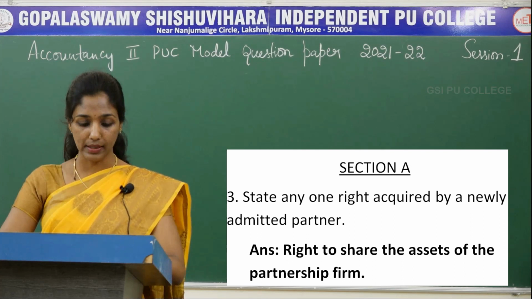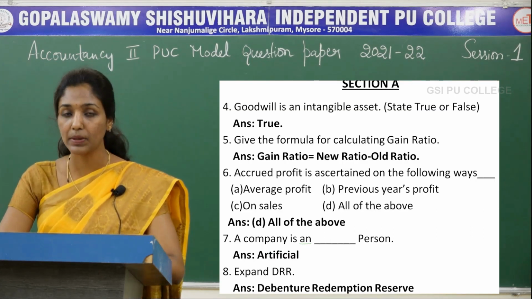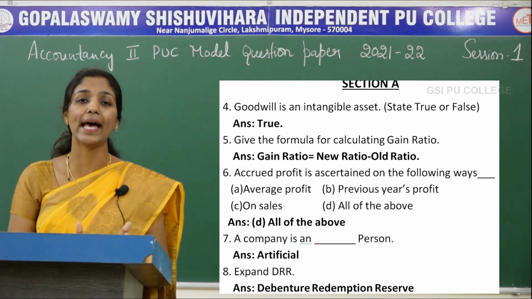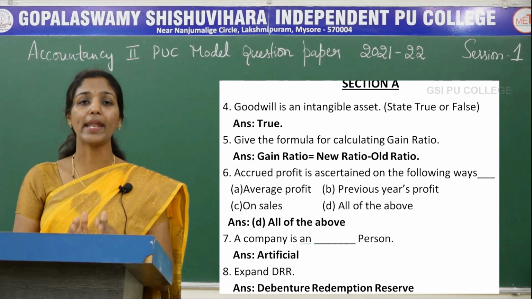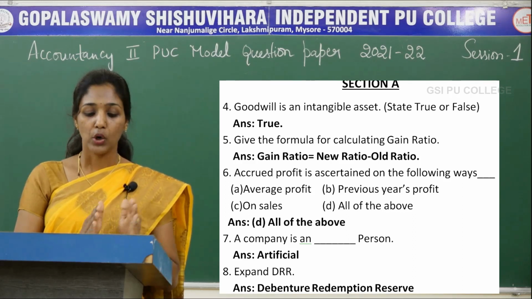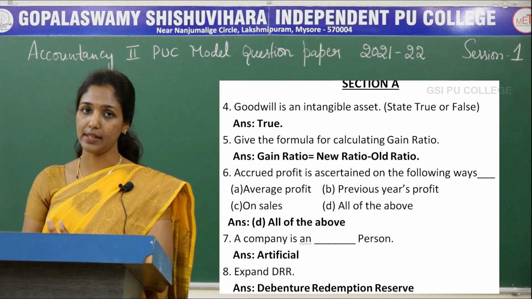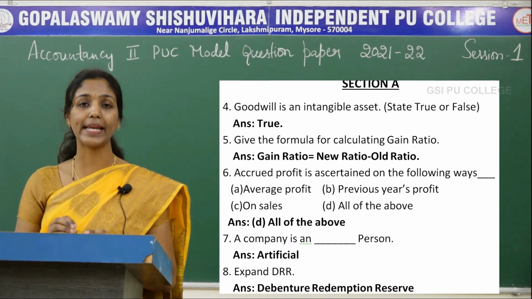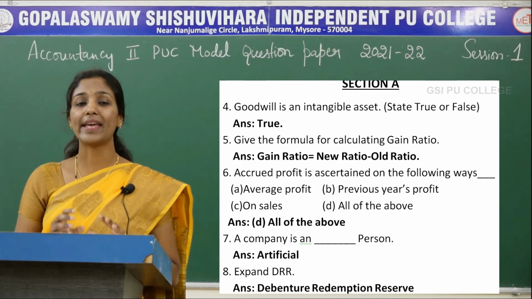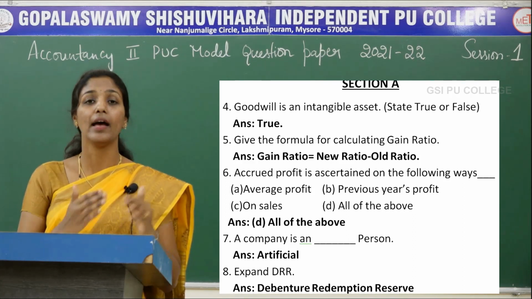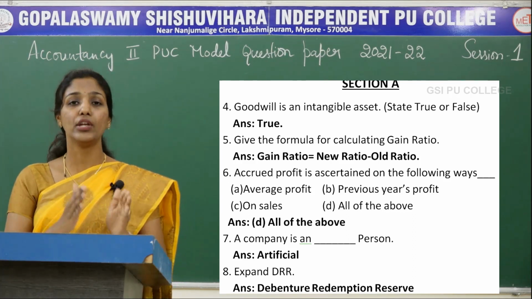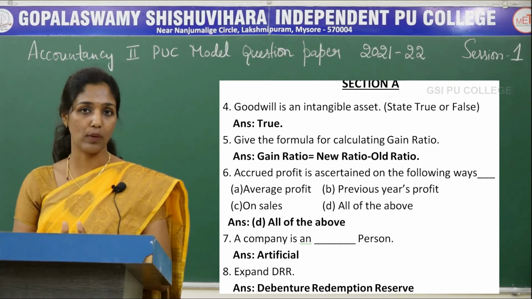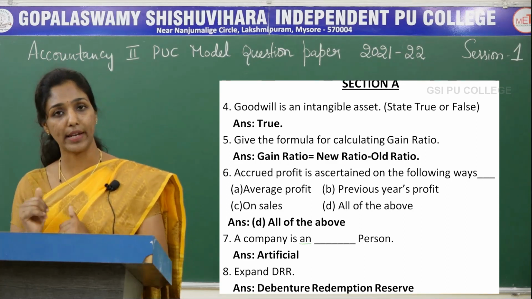The next question is, goodwill is an intangible asset. State true or false. Yes, of course it is an intangible asset. So your answer is true. The next is, give the formula for calculating gain ratio. Formula for calculation of the gain ratio is gain ratio equals new ratio minus old ratio. I repeat, gain ratio equals new ratio minus old ratio.